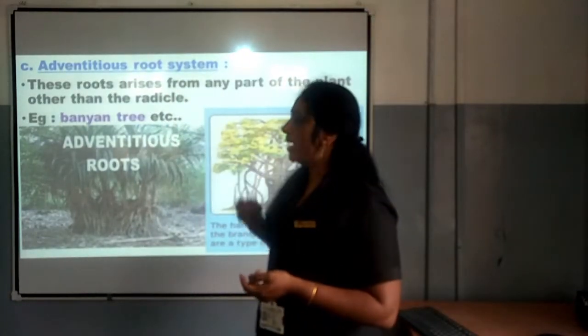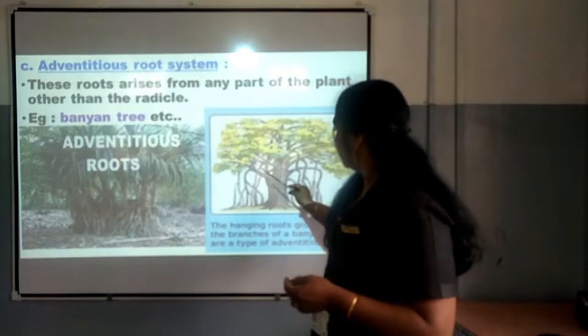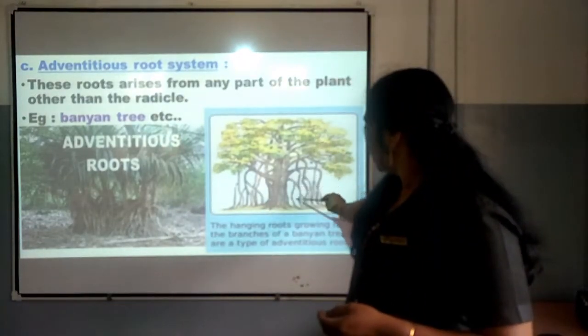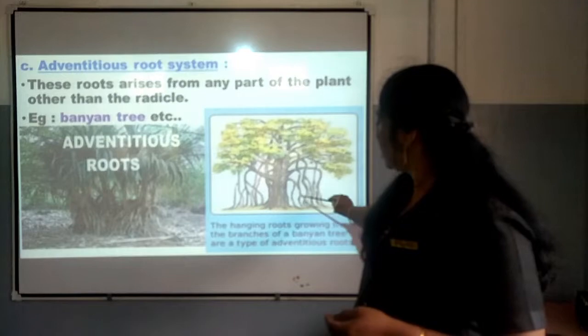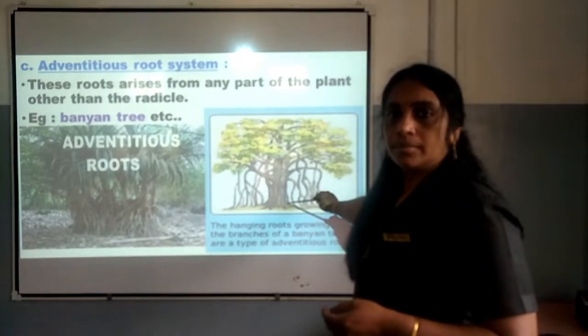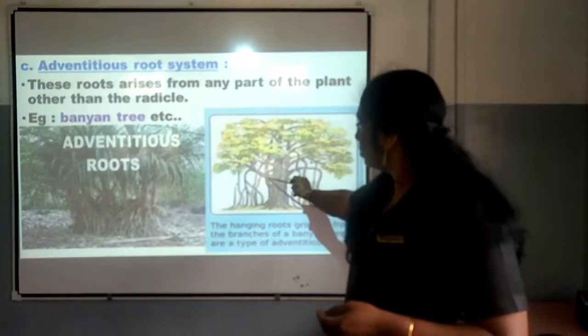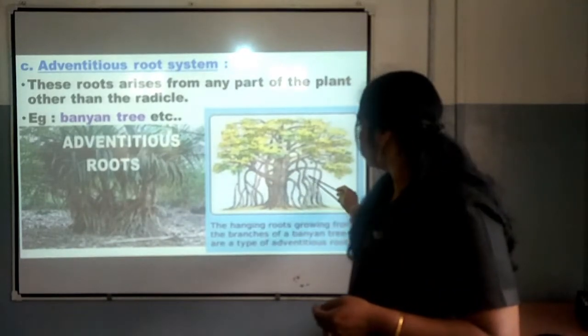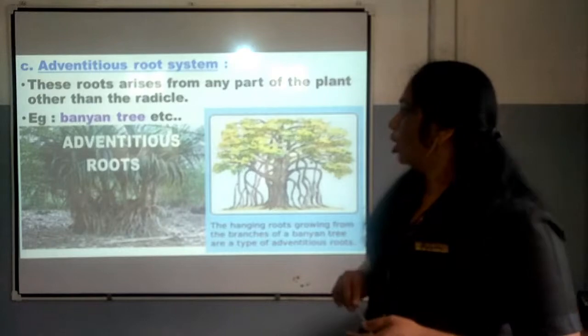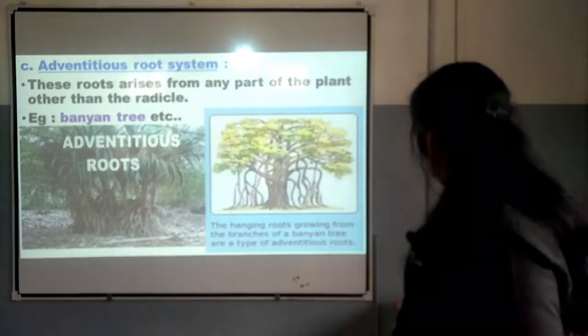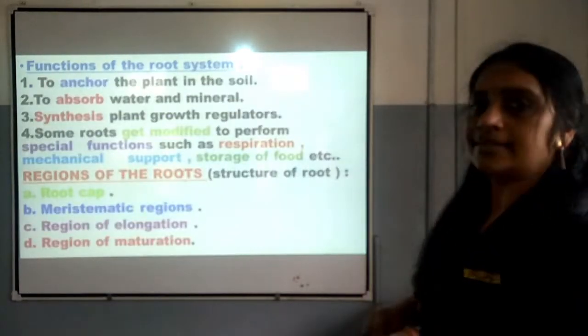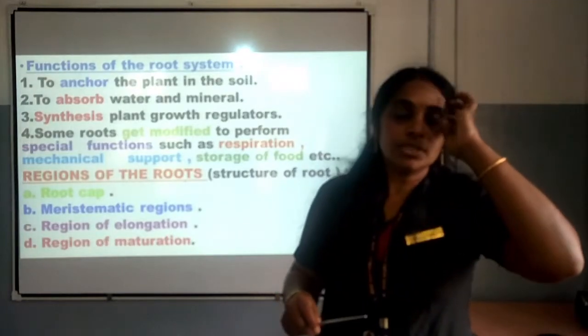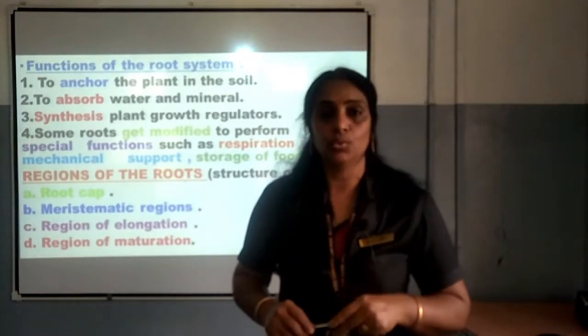Example: banyan tree. You can see here a correct example. This is the adventitious root system, not from the radicle of the root, but from the stem the roots are produced. I think you would have understood the difference between taproot system, fibrous root system as well as adventitious root system.